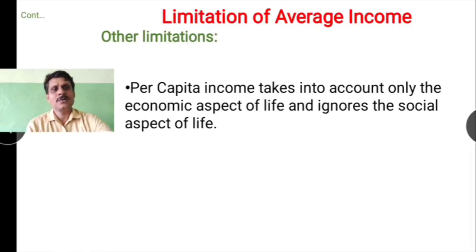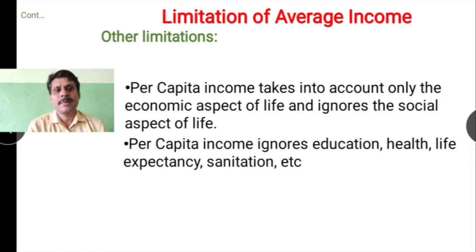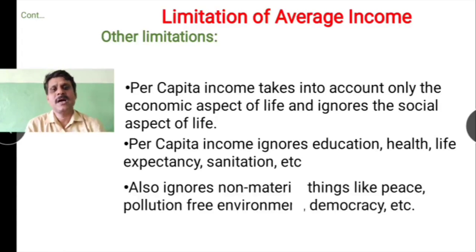So per capita income ignores education, health, life expectancy, sanitation, etc., which are also regarded as indicators of development. Next, it also ignores non-material things like peace, a pollution-free environment, and democracy.